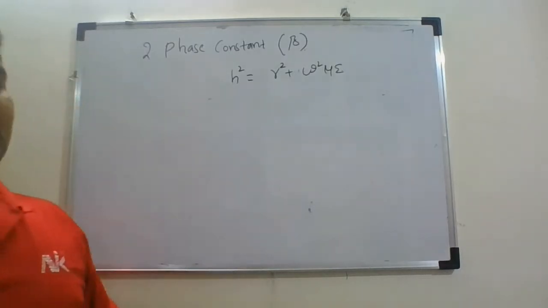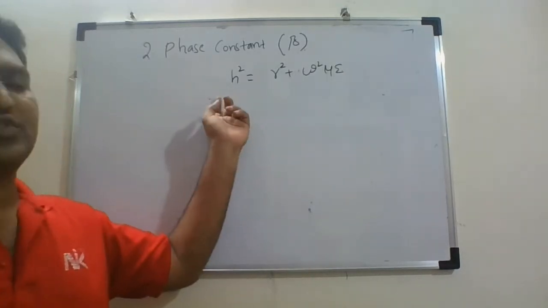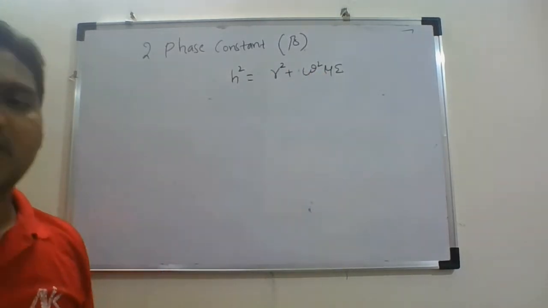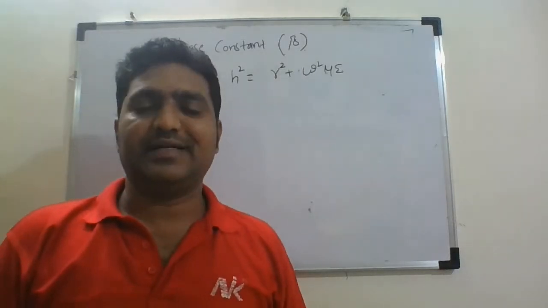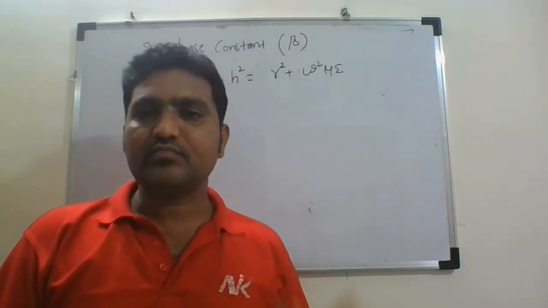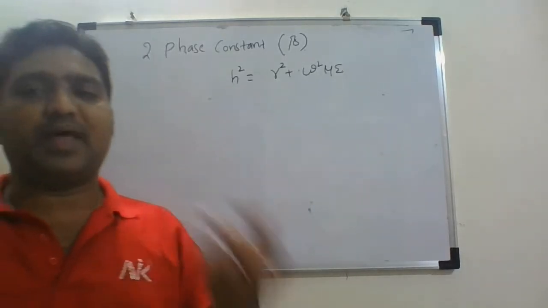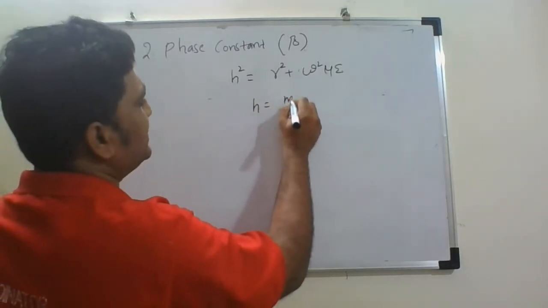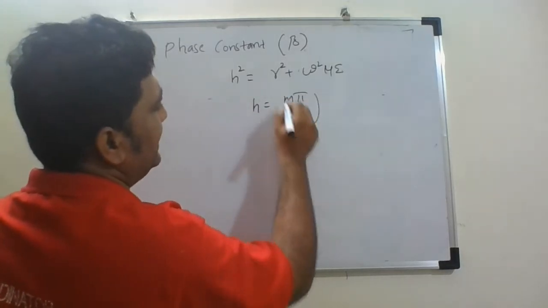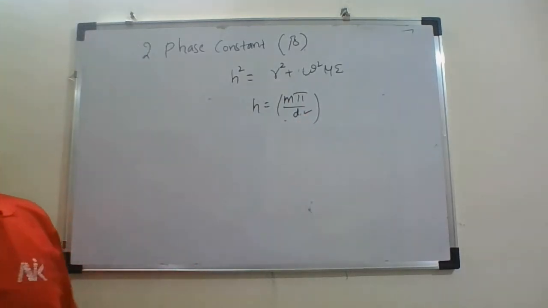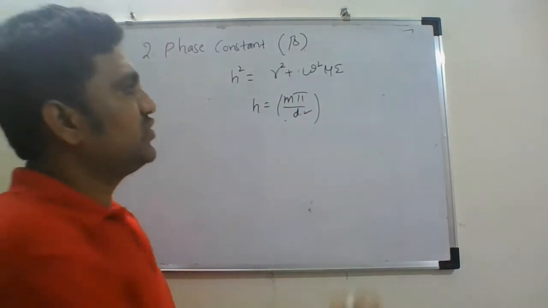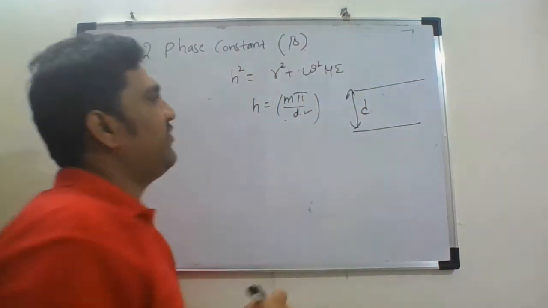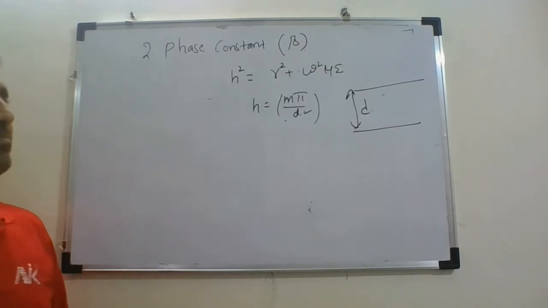Here h is a constant given by the parameters of the waveguide. In general, the value of h is given by m pi by d, where d is the separation between the two planes. If I consider my parallel plane waveguide and d is the distance between the two planes, then h is equal to m pi by d.